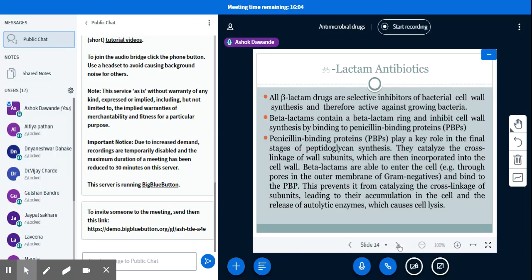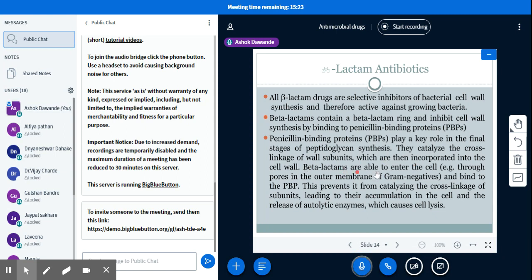All beta lactam drugs are selective inhibitors of bacterial cell wall synthesis and therefore active against growing bacteria. Beta lactams have the beta lactam ring and inhibit cell wall synthesis by binding to the penicillin binding protein, PBP. This is the mechanism. PBPs play a key role in the final stage of peptidoglycan synthesis. They catalyze the cross linkage of cell wall subunits, which are then incorporated into the cell wall.